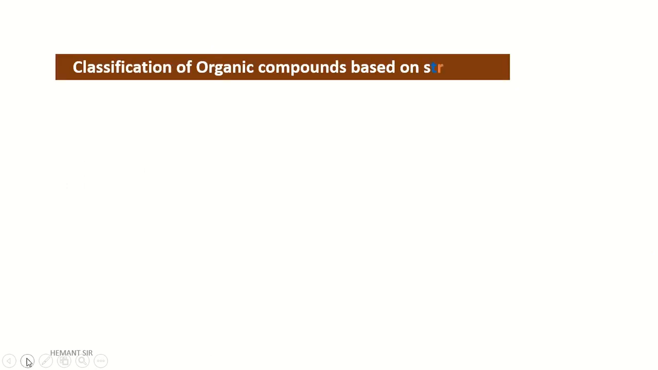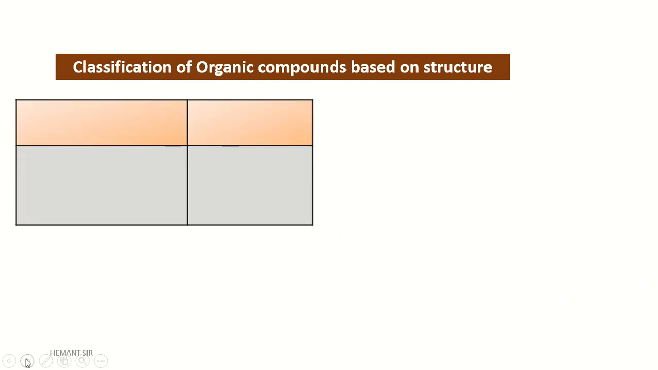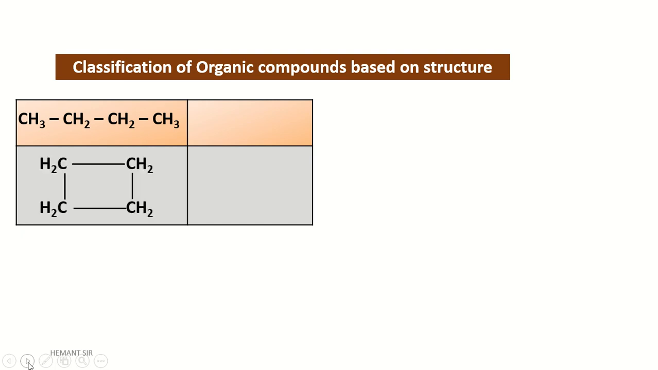Okay. So let's see, with the help of an example, the classification of organic compounds based on their structure. Here we have this structure, where every carbon atom is arranged in a linear manner. And in the second structure, the carbon atoms are completely attached to each other in a cyclic manner.